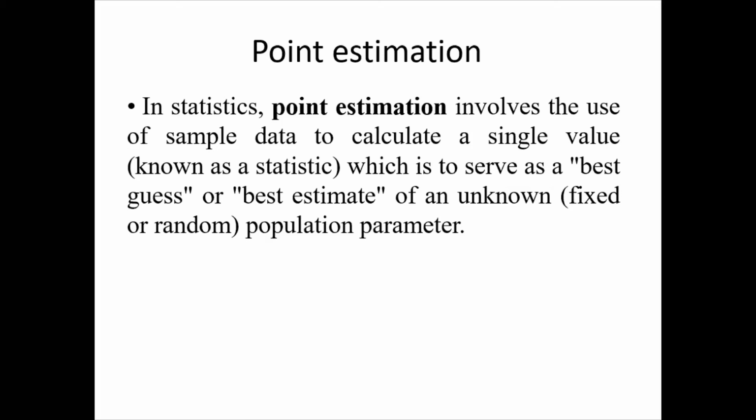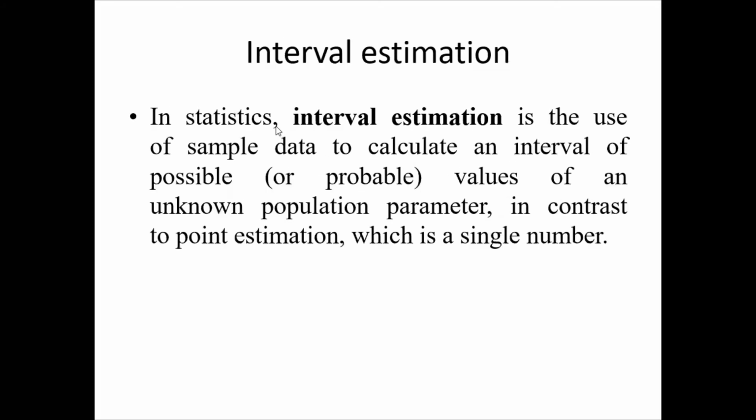Then what do you mean by interval estimation? See, the term explains itself. In statistics, interval estimation is the use of sample data to calculate an interval of possible or probable values of an unknown population parameter, in contrast to point estimation, which is a single number.